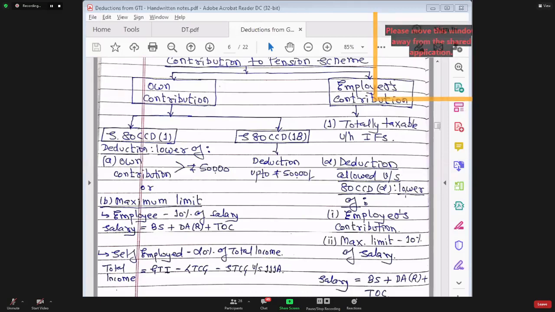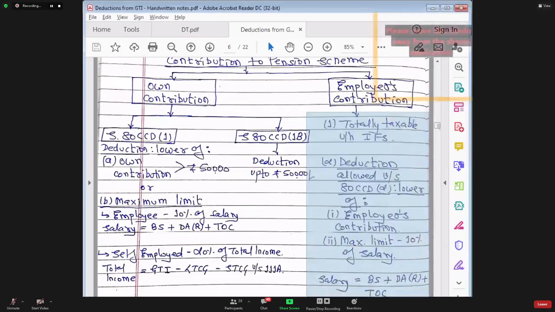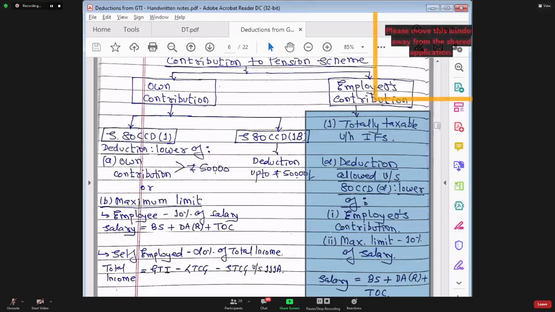This is a very, very important point. That is the reason I have asked you a question. And now I am trying to connect that point with section 80 CCD. See, here in section 80 CCD, for employer contribution, we gave two effects. Number one, first of all, it was fully taxable under income from salary. And number two, thereafter, deduction was allowed in section 80 CCD subsection 2.